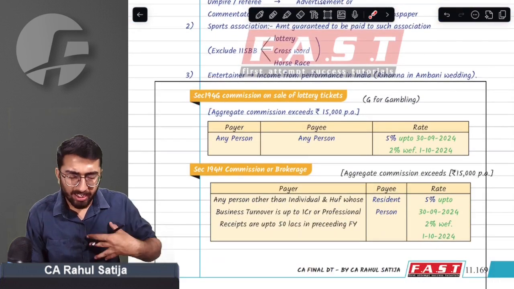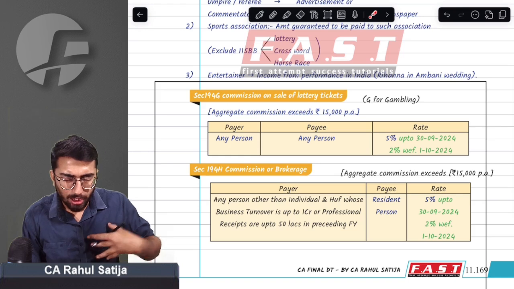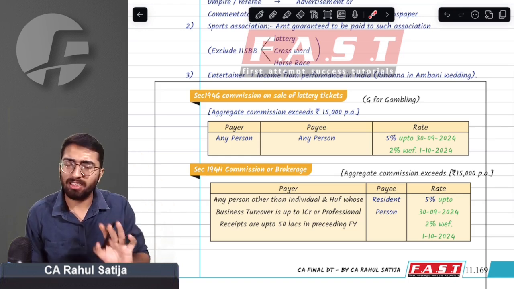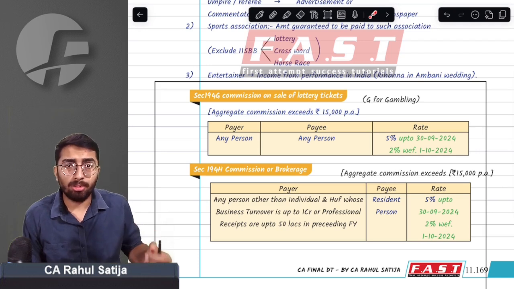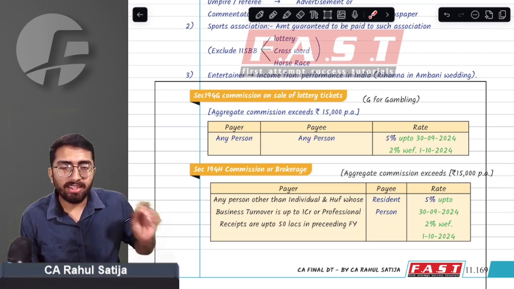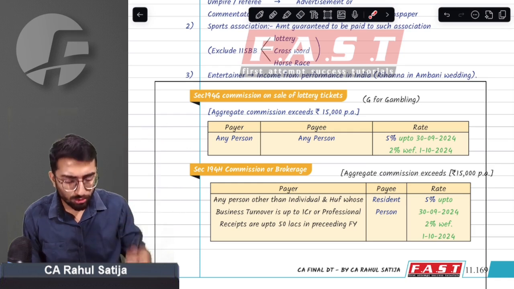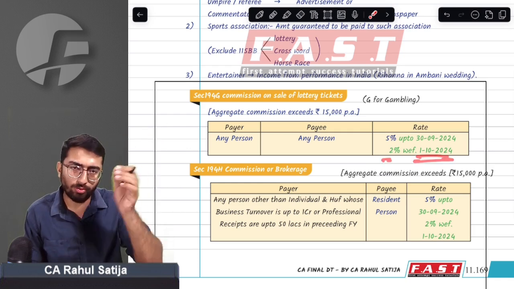194G. Whenever a lottery company or any person pays lottery commission to its agent, that person was required to deduct TDS at the rate of 5%. That 5% has been reduced to 2% with effect from 1st October 2024.